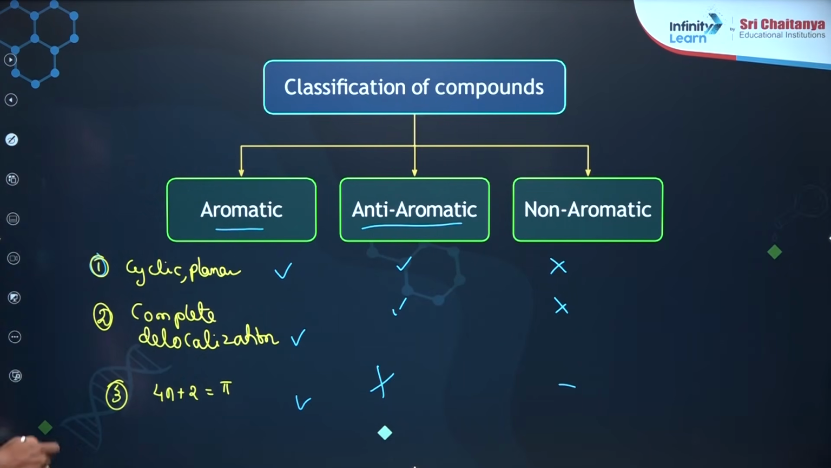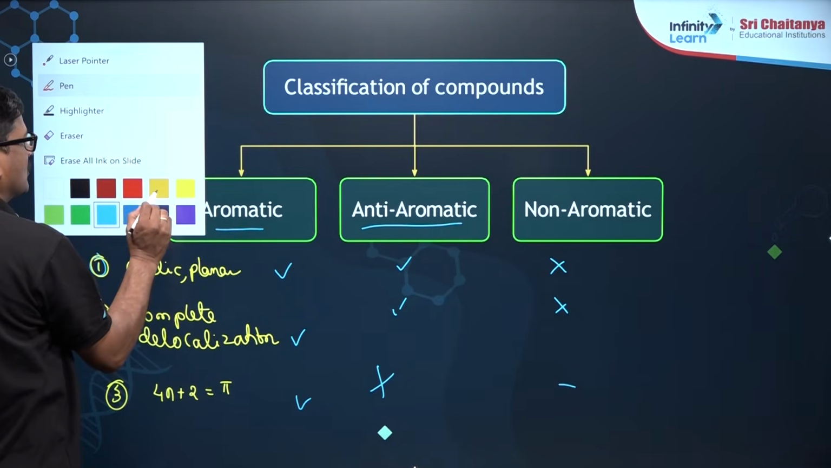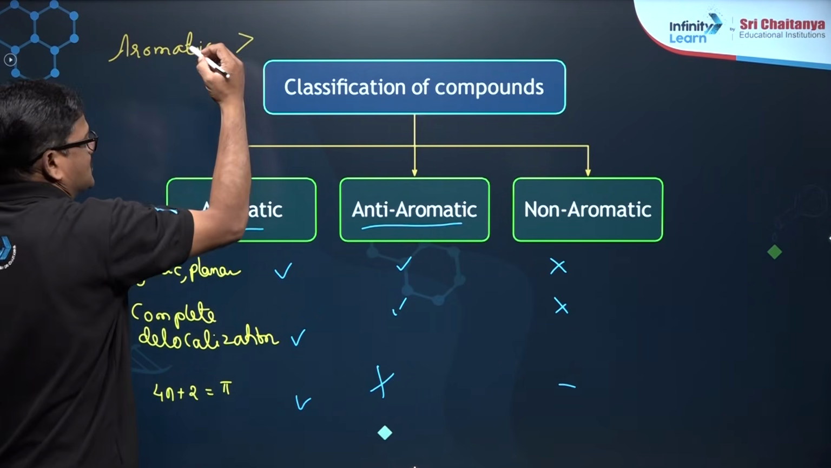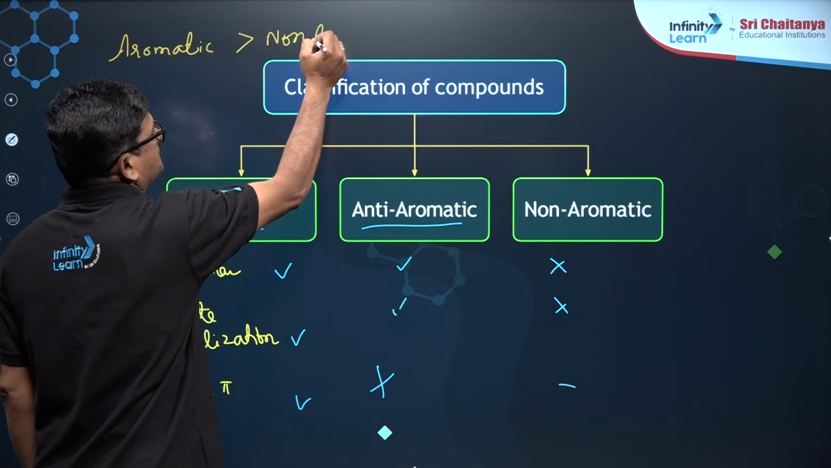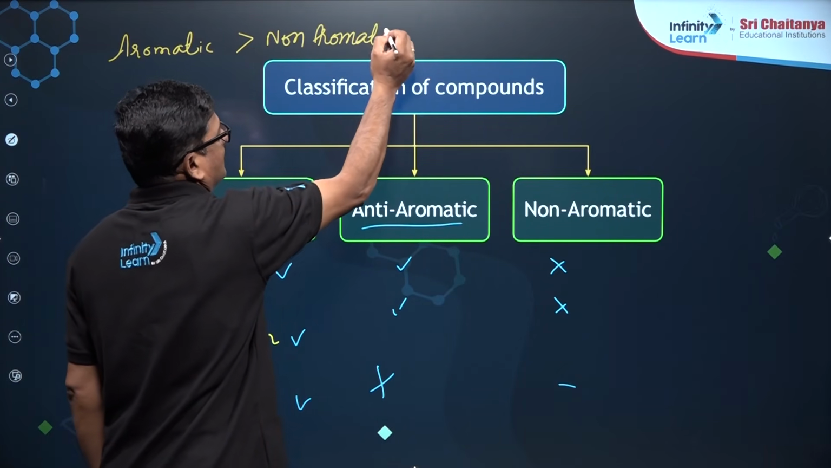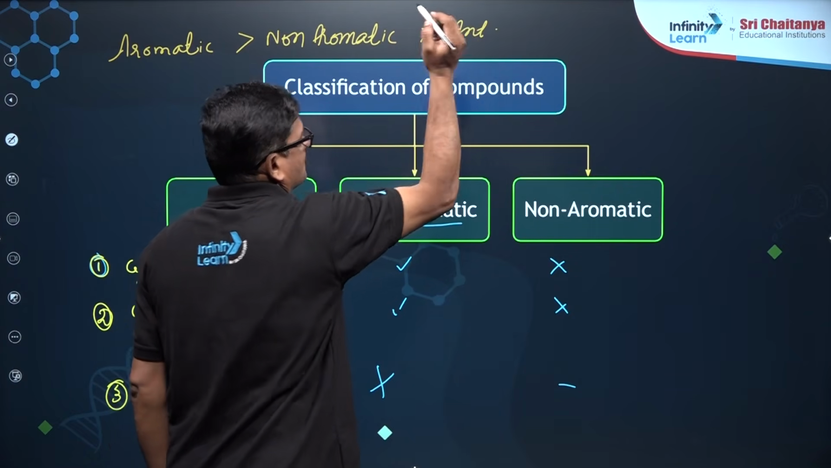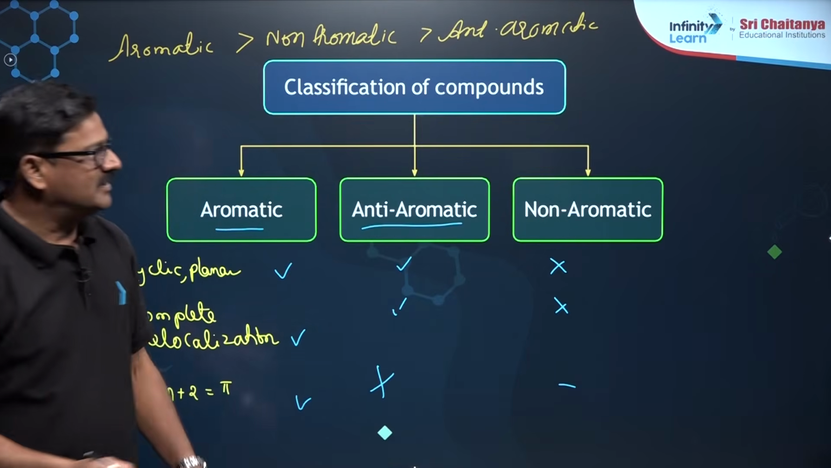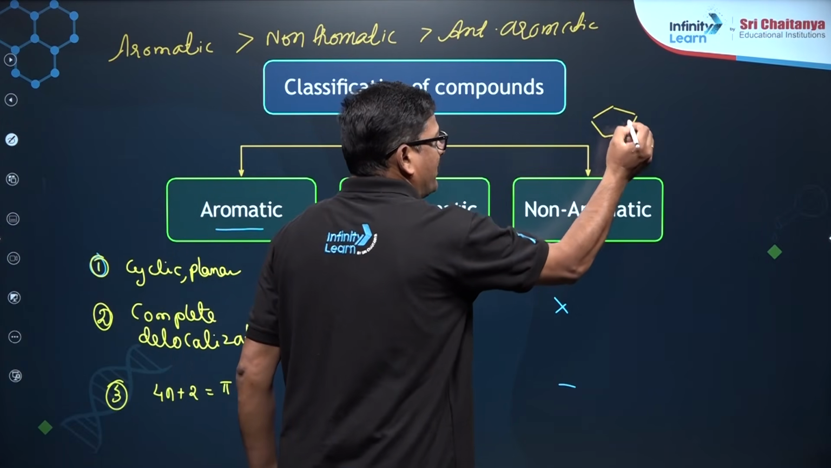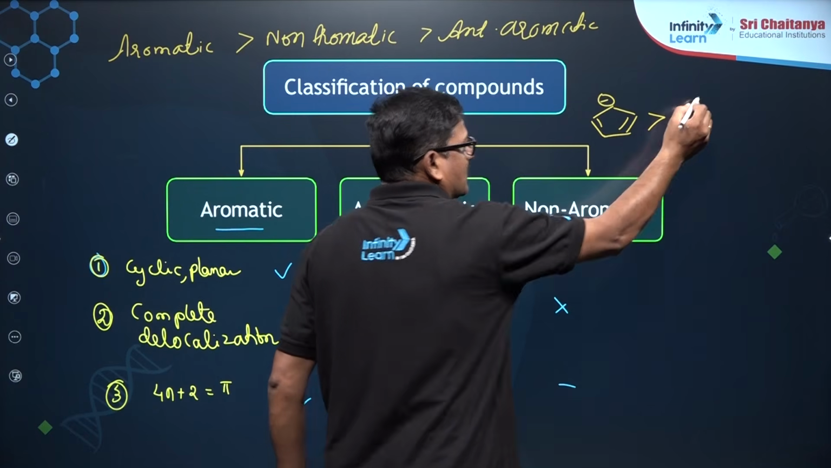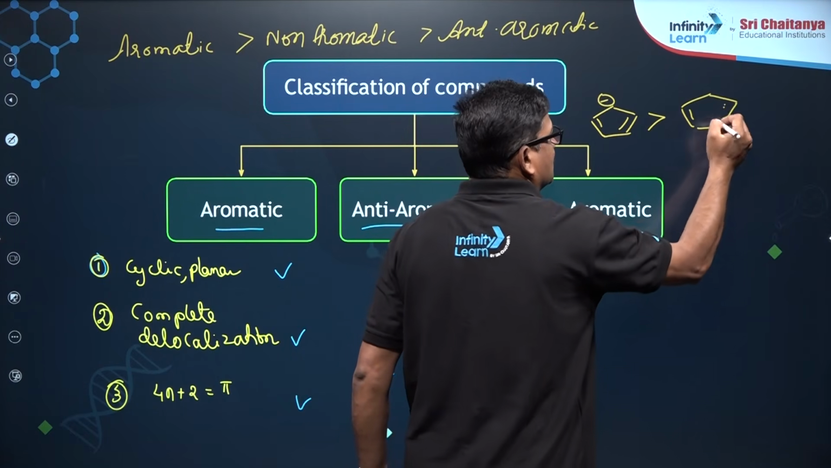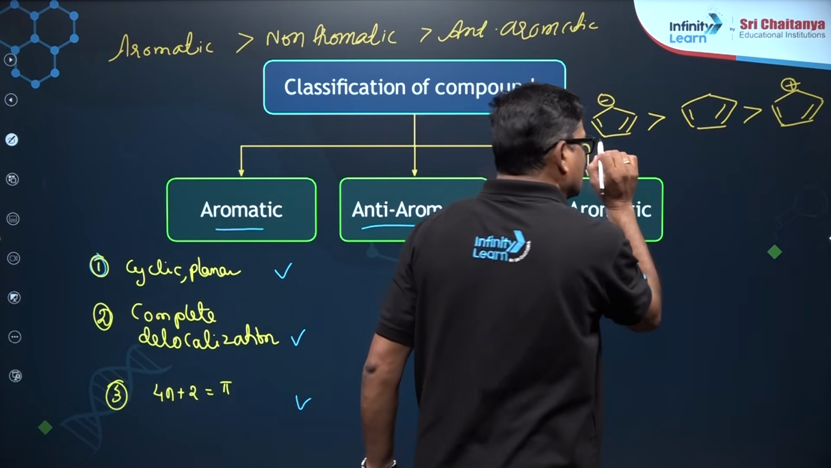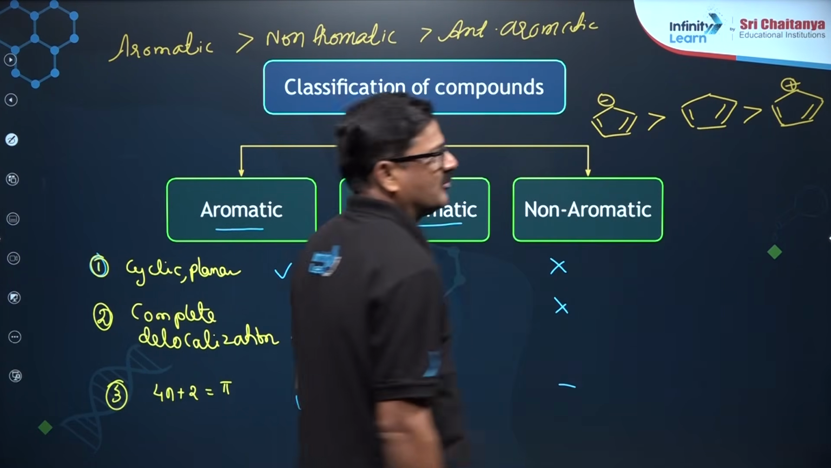Now, the order of stability: aromatic compounds are more stable as compared to non-aromatic compounds, and anti-aromatic compounds are super unstable. Say an example here. Cyclopentadienyl anion is more stable than cyclopentadiene, which is more stable than cyclopentadienyl cation. So, this is aromatic, non-aromatic and anti-aromatic, like that.